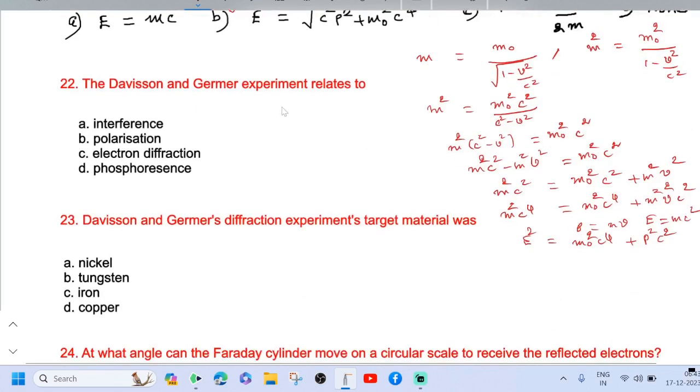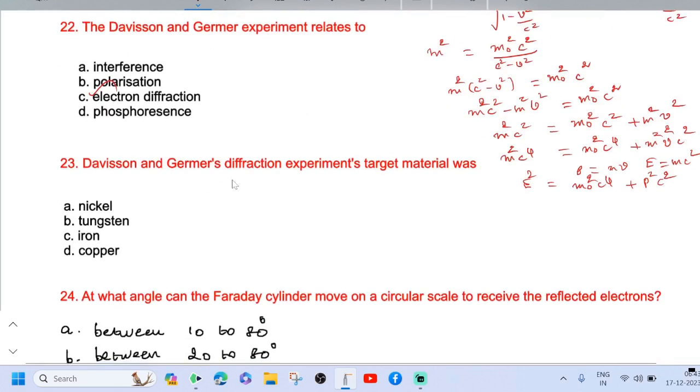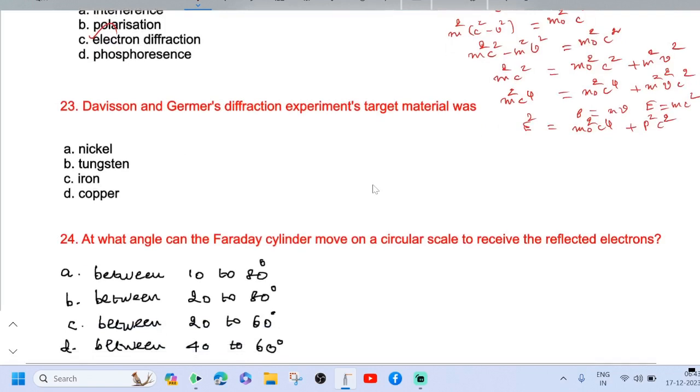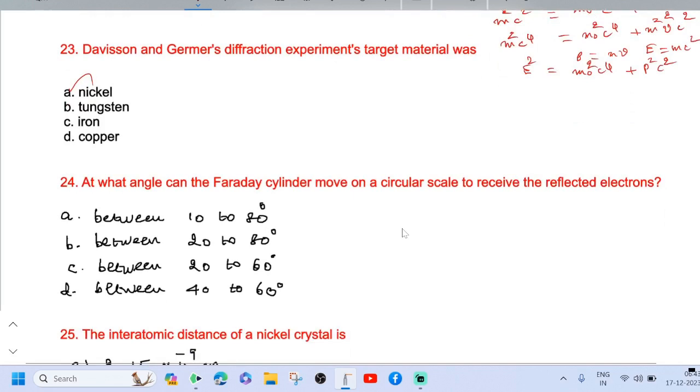The Davisson and Germer experiment relates to electron diffraction. In Davisson and Germer's diffraction experiment, the target material was nickel. At what angle can the Faraday cylinder move on a circular scale to receive the reflected electrons? Between 20 and 80 degree. This is the correct answer.